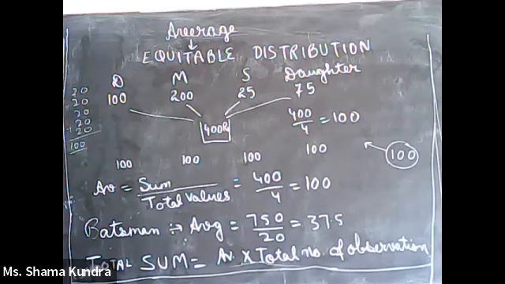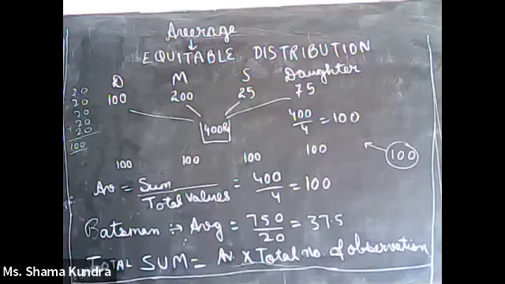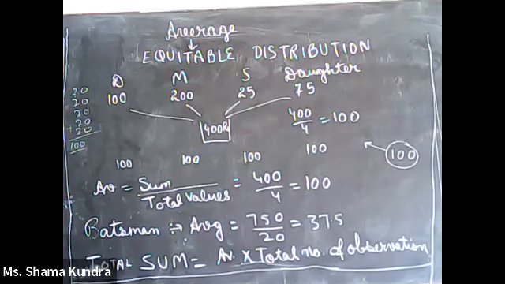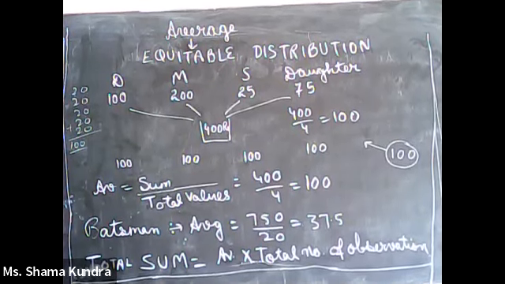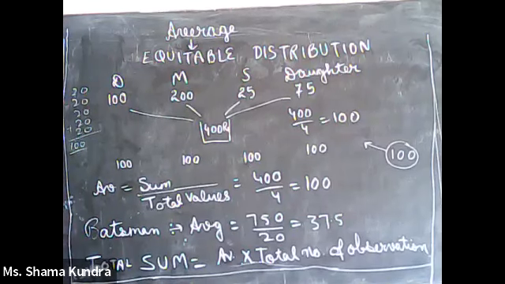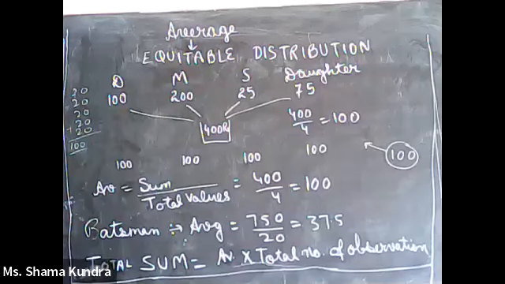Now if they say there is a batsman who has played, say, 20 matches, and in each match he has scored some runs, and the total number of runs he has scored is, say, 750. So this sum, which is the addition of each match, we already have as 750, and the total number of matches we already have as 20.